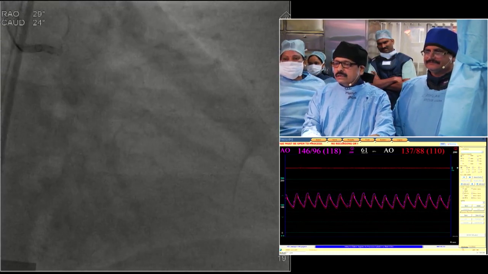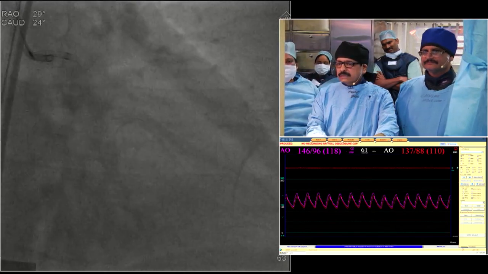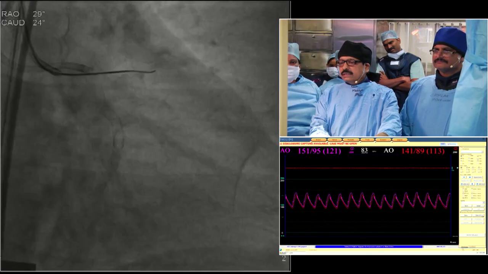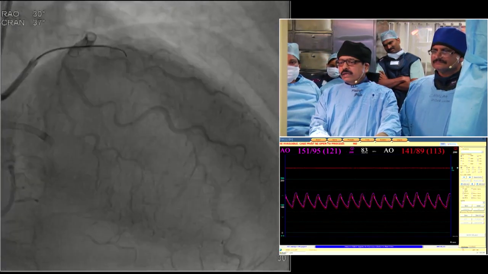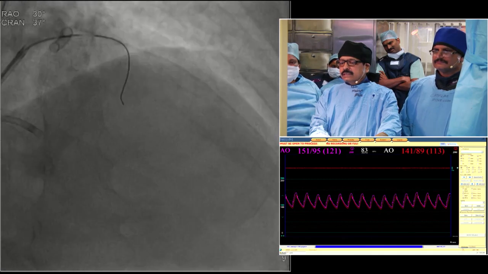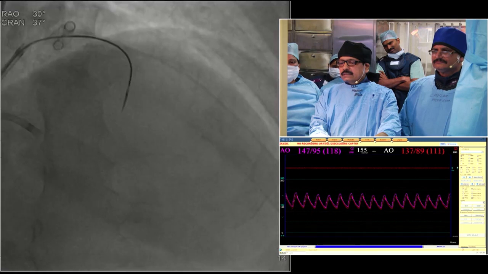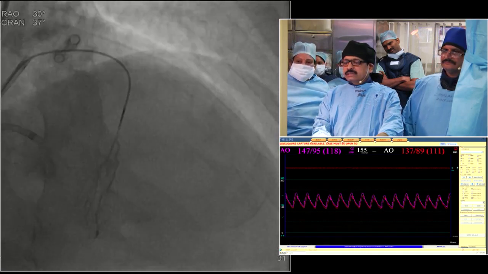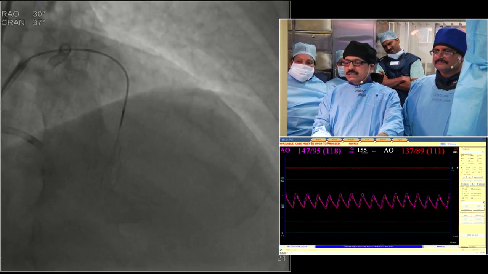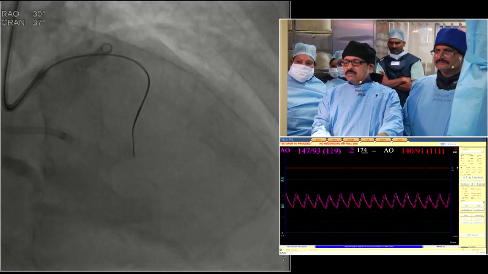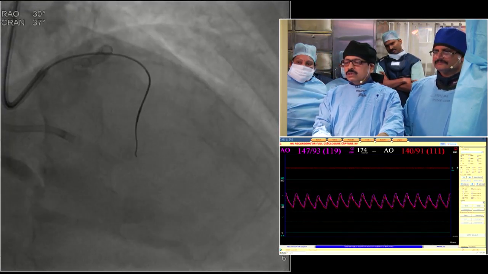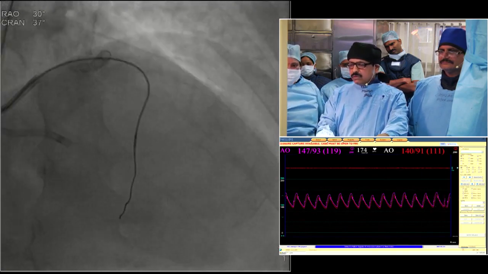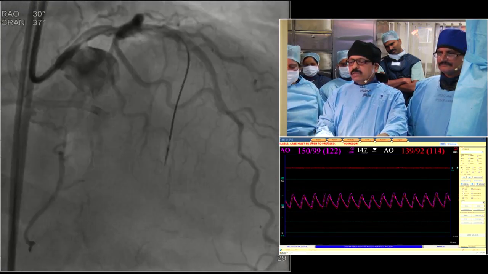Other collaterals are not that encouraging. We moved with a 150 Corsair with a Cyan wire, and we could enter the second septal easily. Next. We have given a selective injection here. You can see a dividing branch on the lateral side appears joining the bifurcation. Next. Here we changed to a CO wire because of a lot of bends and tortuosity down, but unfortunately we were not able to reach the target there. We have given multiple selective injections,